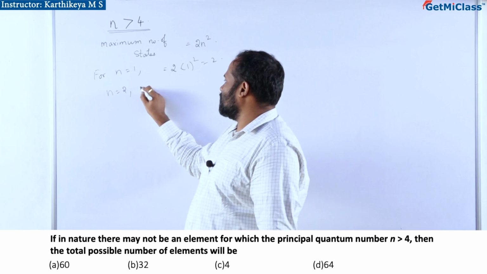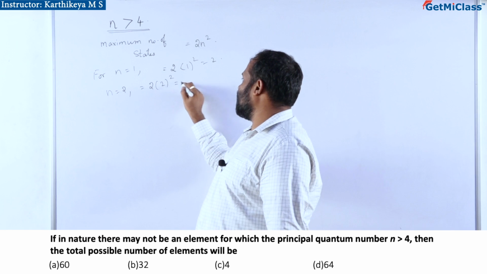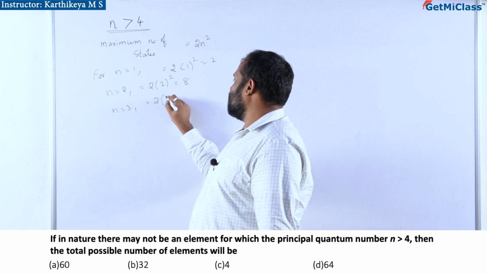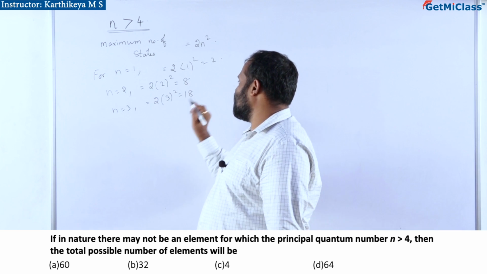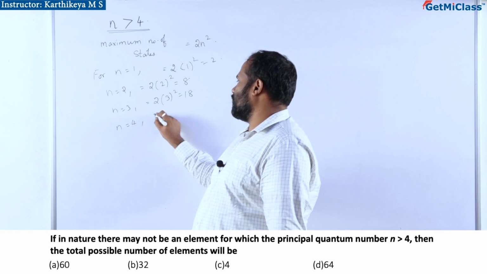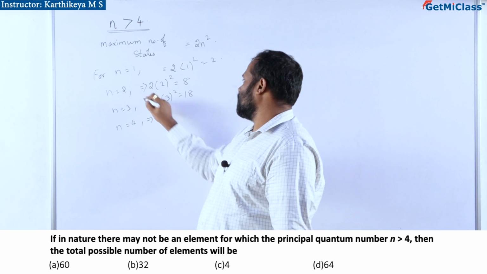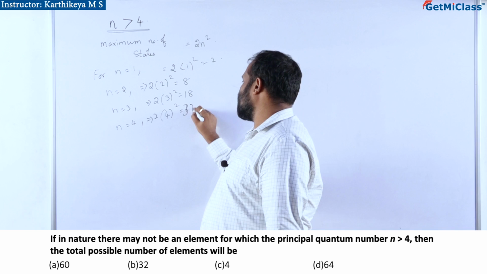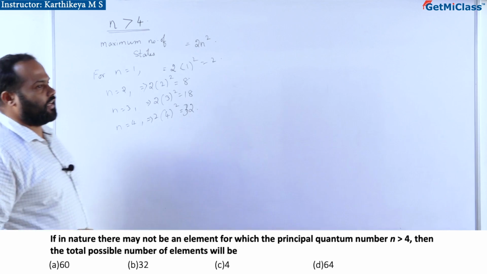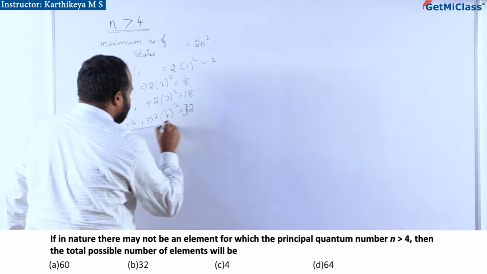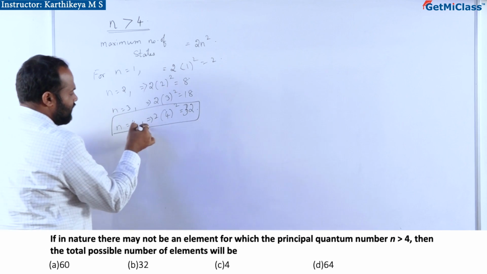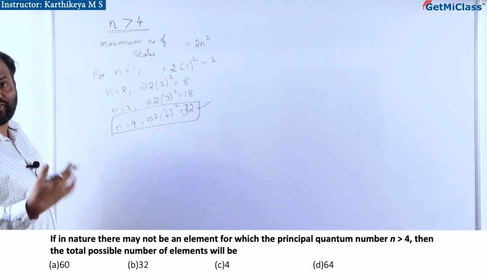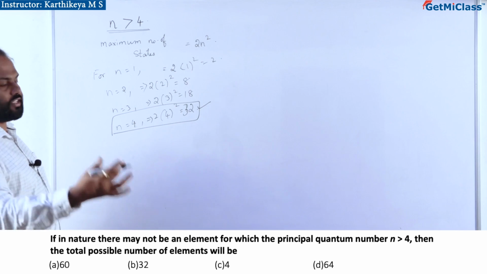Similarly, for n equal to 2, 2 into 2 square, that is 8. n equal to 3, 2 into 3 square, that is 18. n equal to 4, that implies 2 into 4 square. 4 square is 16, into 2, it is 32. So, if at all an element has principal quantum number 4, it will have 32 states. 32 different states means 32 different elements.